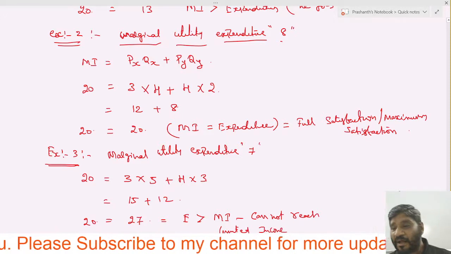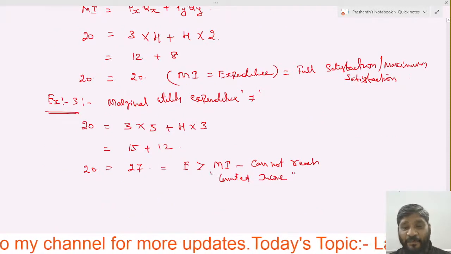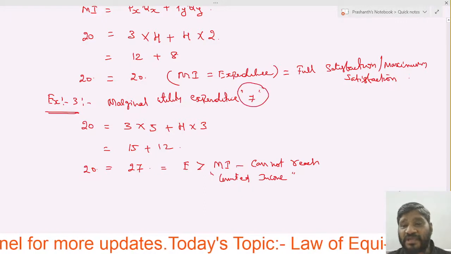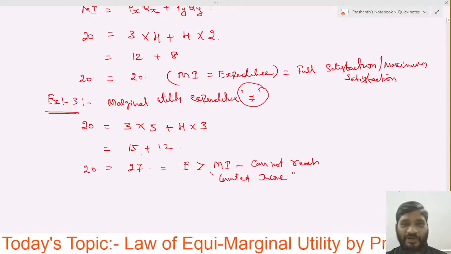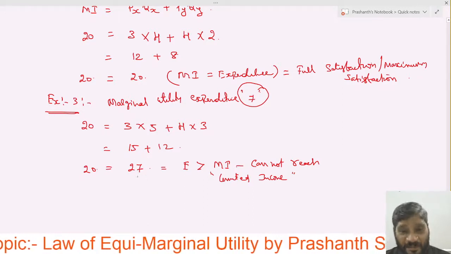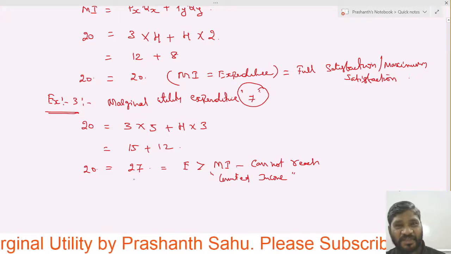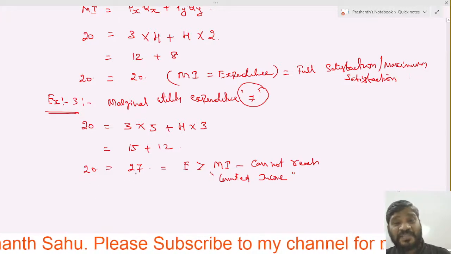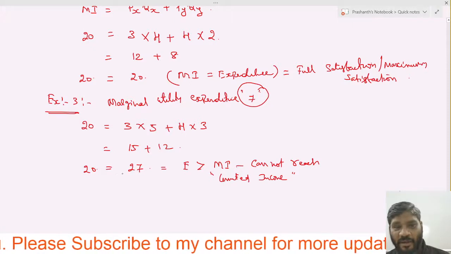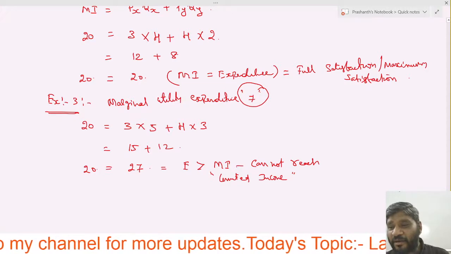Due to this limited income, he cannot reach to this 7. Did you understand now? Expenditure is more, income is less. He cannot reach because he requires 27 rupees for that. But how much income does he have? 20. So what is the conclusion?